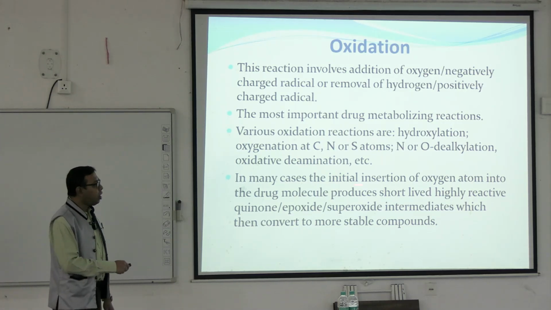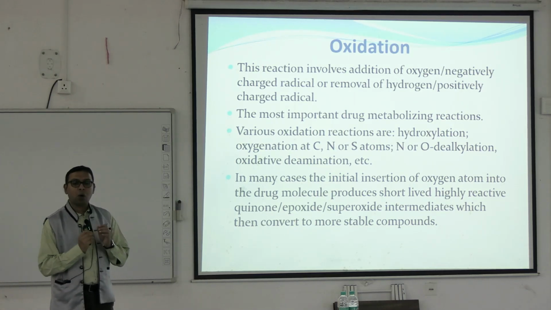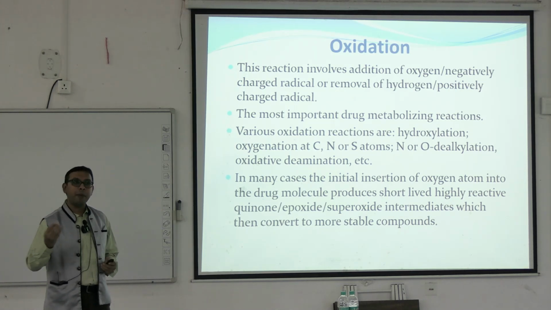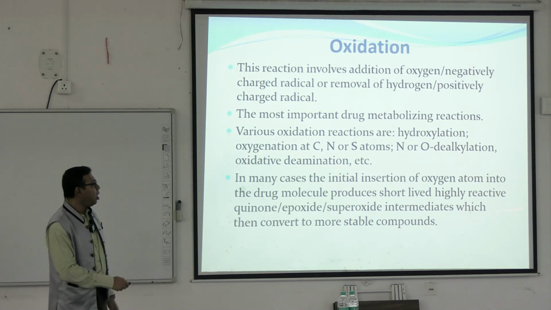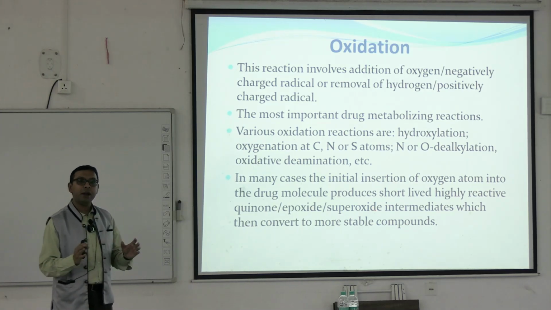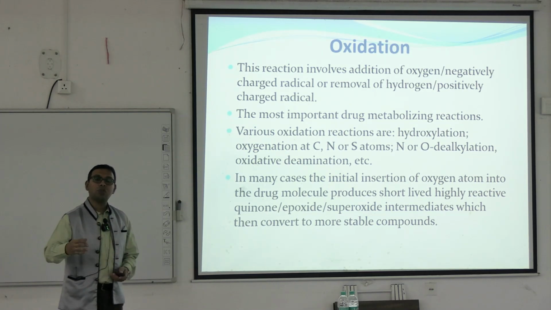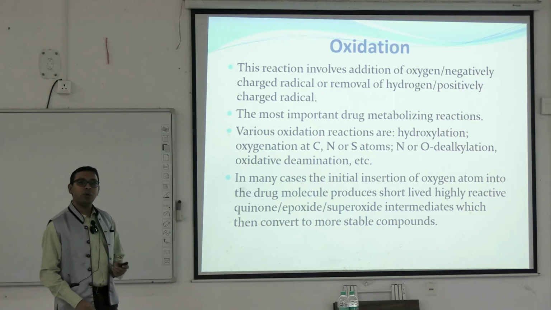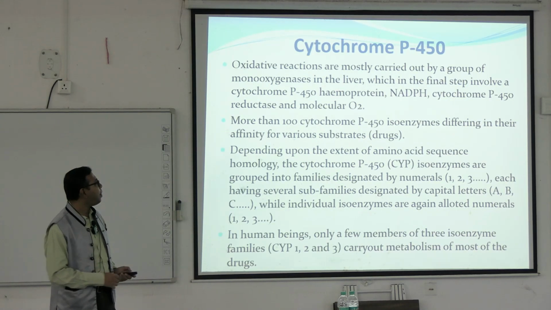In many cases, the initial inclusion of oxygen may lead to the formation of unstable molecules, which may happen due to the superoxide radical. So highly reactive quinone, epoxide or superoxide intermediates may be formed, and then converted to some stable compound. This is the way by which oxidation of the drug happens.